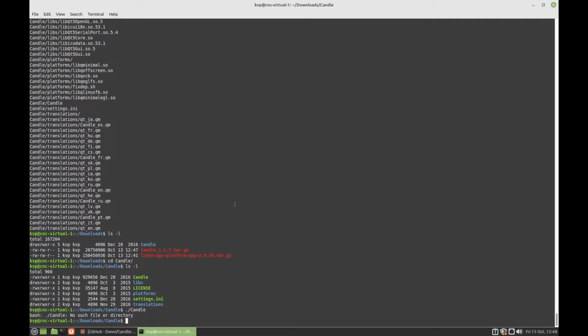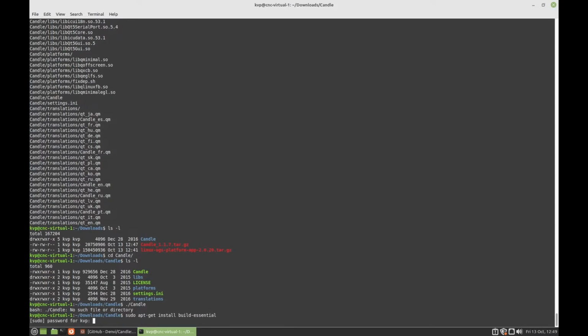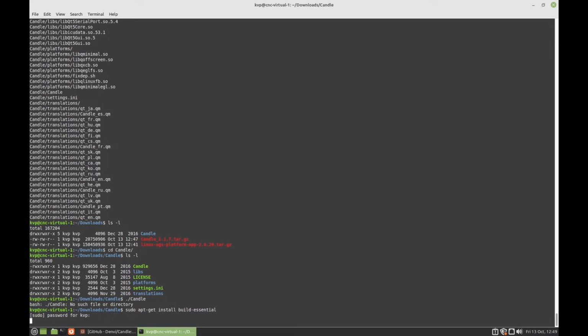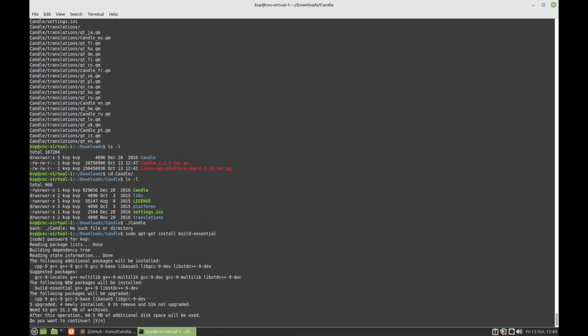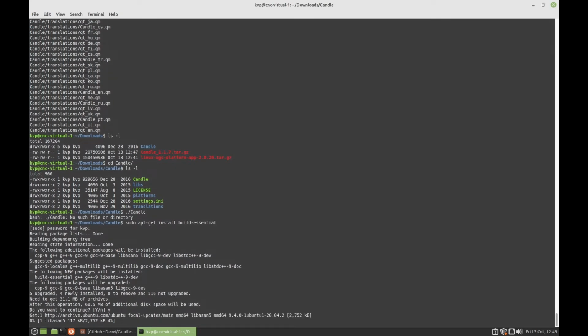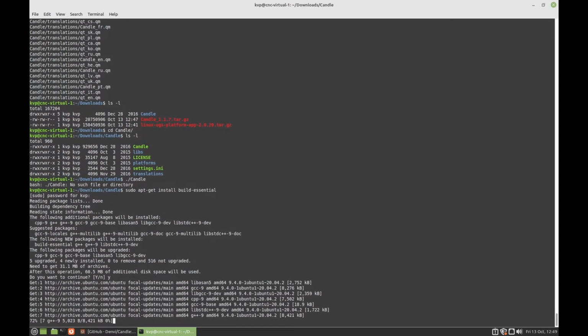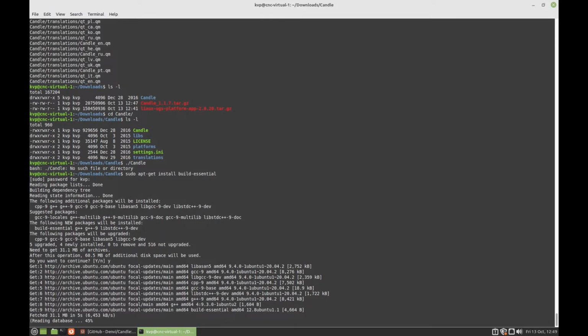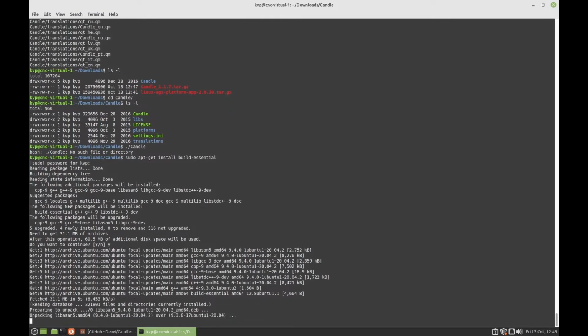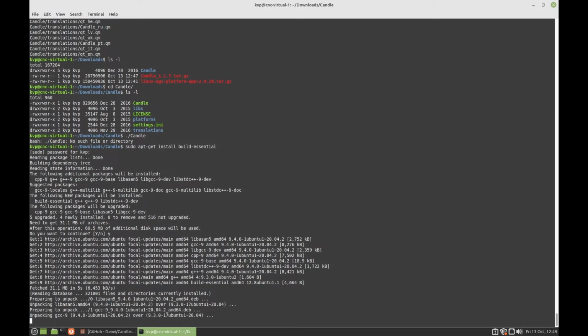So let's start off with the very first thing that we need. Sudo, or sudo if you wish, apt-get install build-essential, which gives us the baseline of our compiling tools that we need. We're going to say yes, and I'll speed this up and come back.